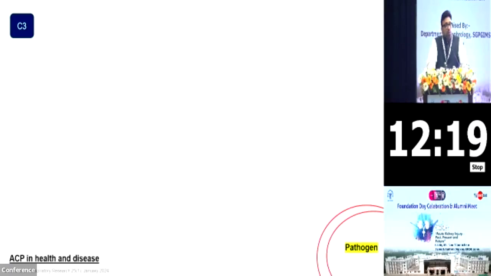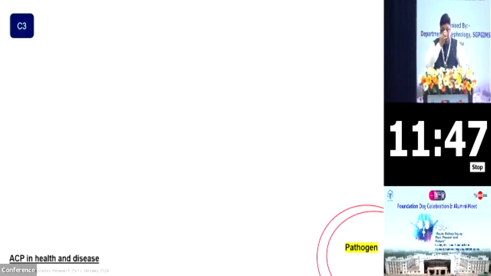So coming to the next question, the role of the alternate complement pathway in health and disease. There are at least 3 pathways: the classical pathway, the lectin pathway, and the alternate complement cascade. The classical pathway and the lectin pathway are only activated if there is the presence of immune complex or any infection or presence of any lipopolysaccharides, whereas the alternate pathway of the complement cascade is always activated. It is in a state of activation. It's also called tick-over.